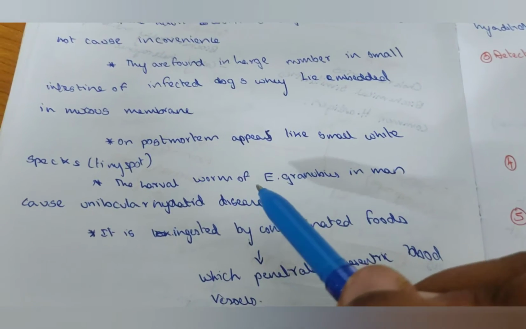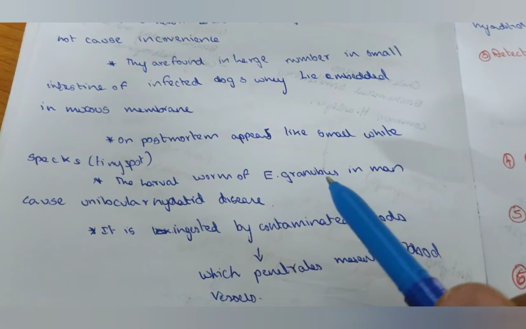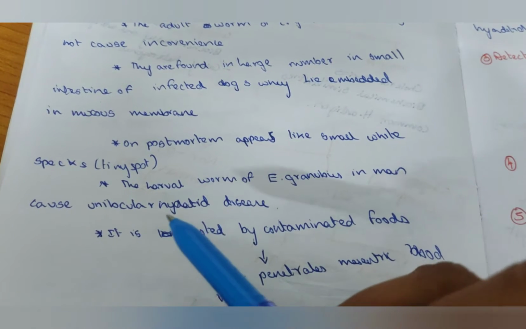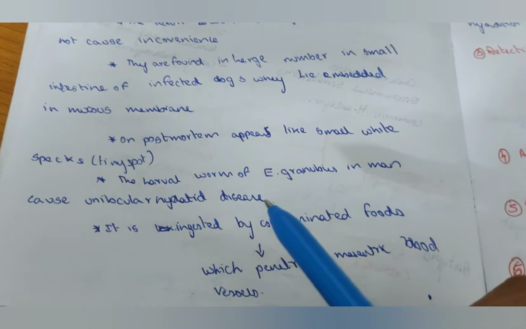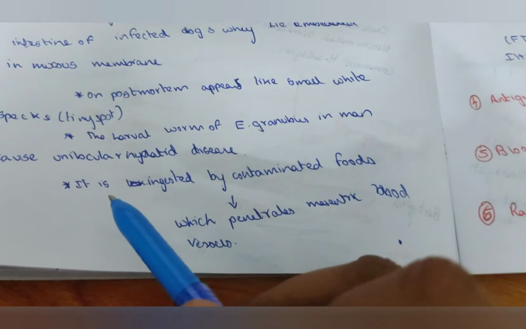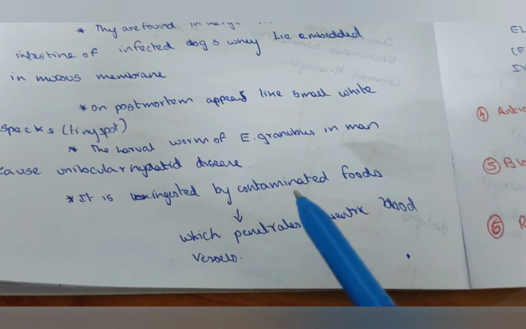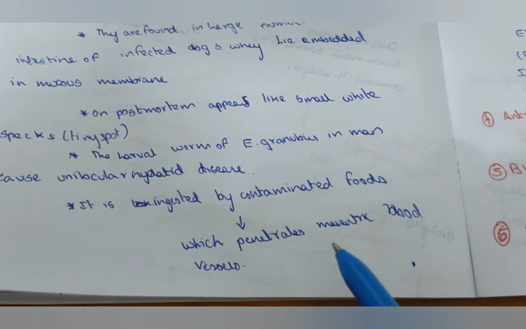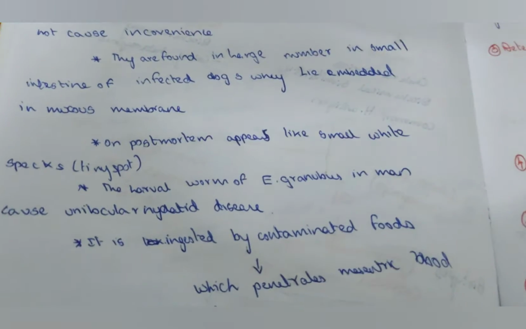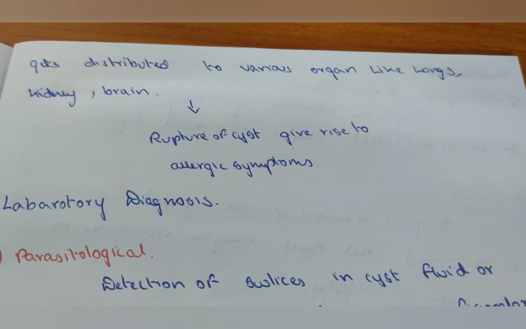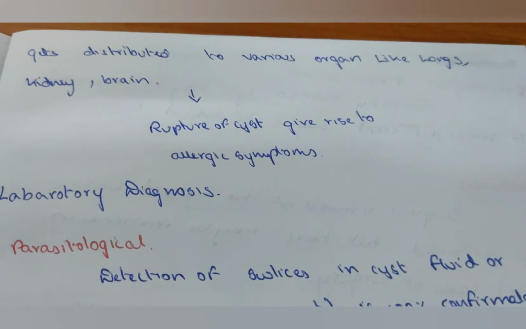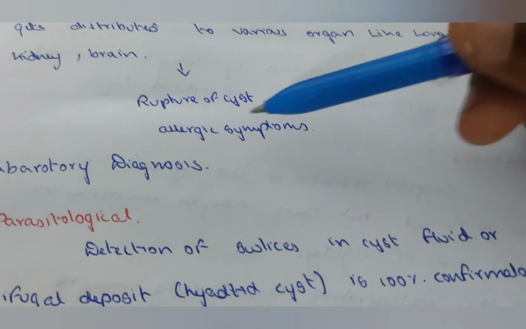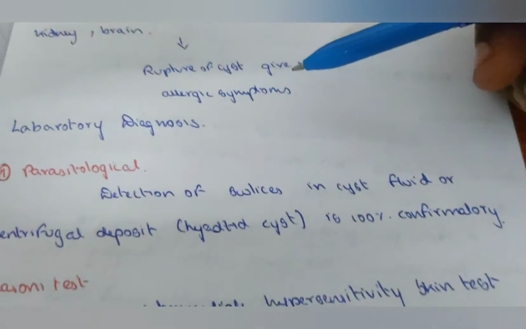The larval stage of E. granulosus in man causes unilocular hydatid disease. It is ingested through contaminated food, penetrates the mesenteric blood vessels and gets distributed to various organs like lung, kidney and brain. The rupture of the cyst gives allergic symptoms.